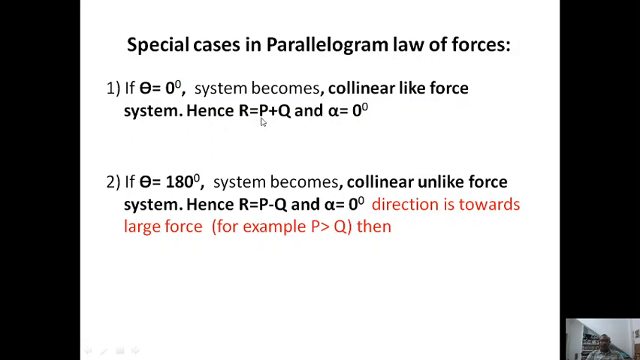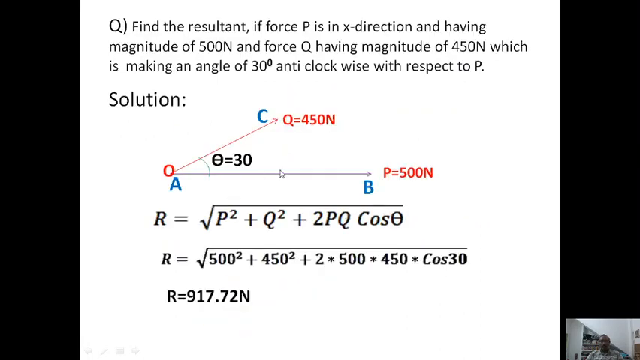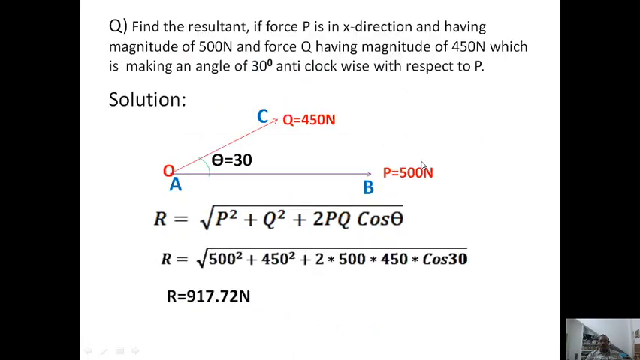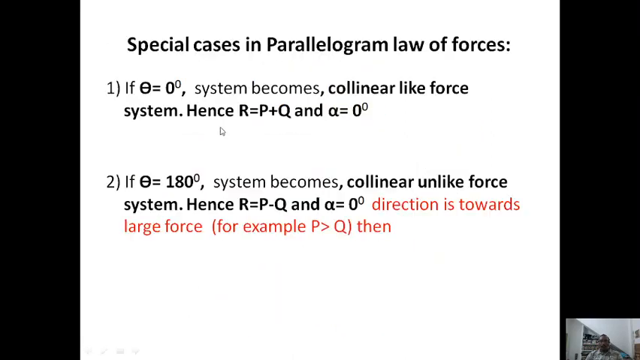So then what happens? Both the senses will be the same. Then AC will come towards B also, and both are in the same direction. Hence you can add to get the resultant of P and Q. Therefore R is equal to P plus Q. So this is the clear picture where theta becomes 0, then P and Q become collinear forces, and their resultant will be P plus Q.